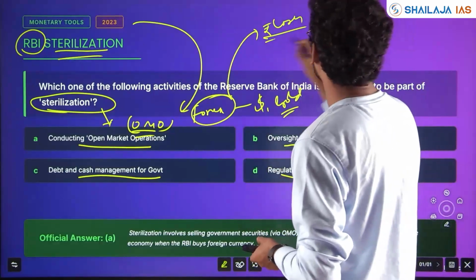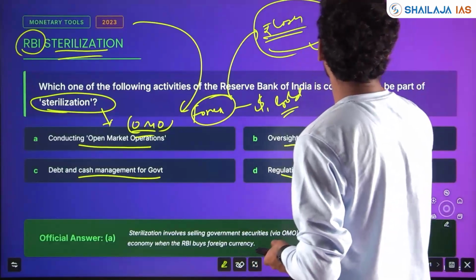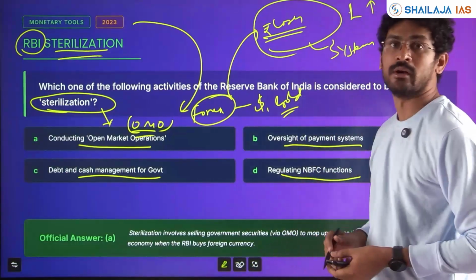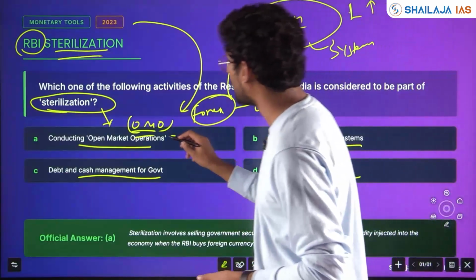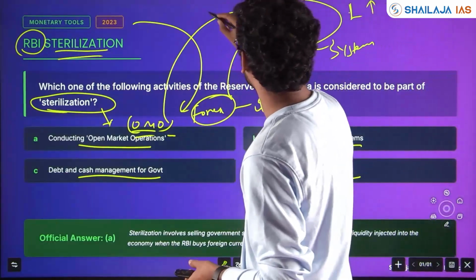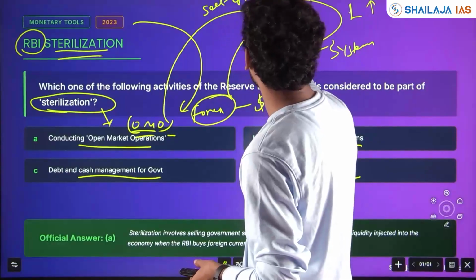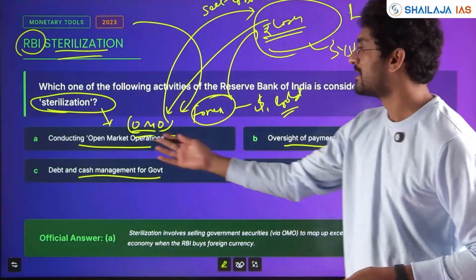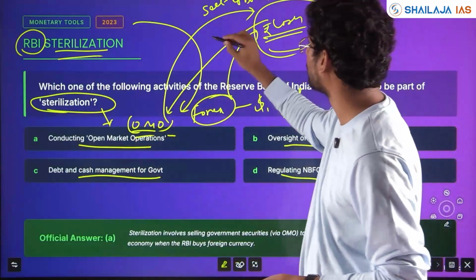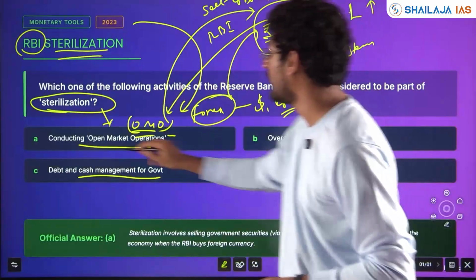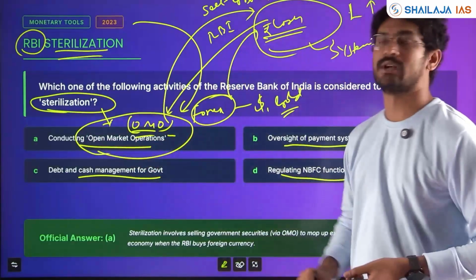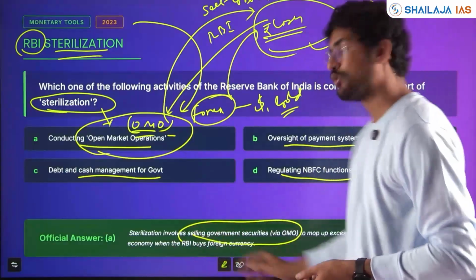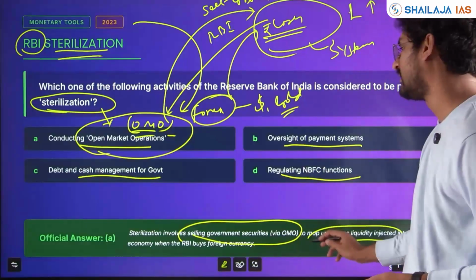Then cash would be very much high in the system. In the system, cash liquidity would be more. To suck that liquidity under open market operation, RBI used to sell government bonds and suck the rupee cash. This was called sterilization of RBI under open market operation. Sterilization involves selling government securities via OMO to mop up excess liquidity injected into the economy.